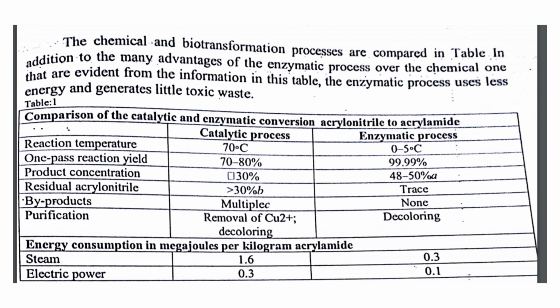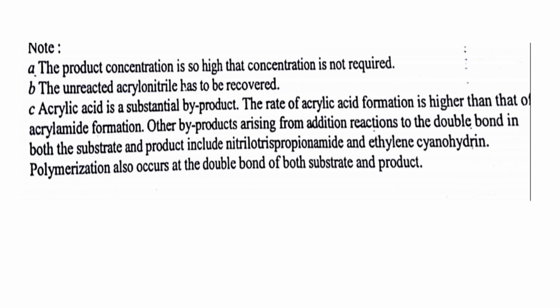It is in traces. Already we have mentioned in the previous slide that without the formation of byproduct, we can get acrylamide. Purification is also easy. So just observe this table, and in the exam also you can easily remember and write the table. And one more thing is the product concentration is high. The product concentration is so high that concentration is not required. And the unreacted acrylonitrile can be easily recovered.